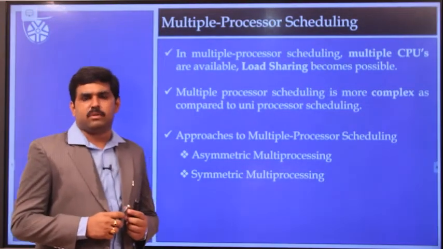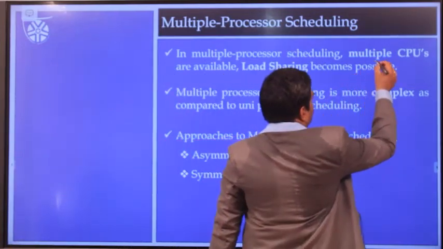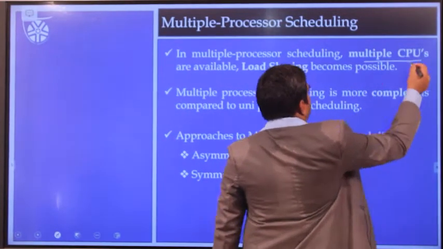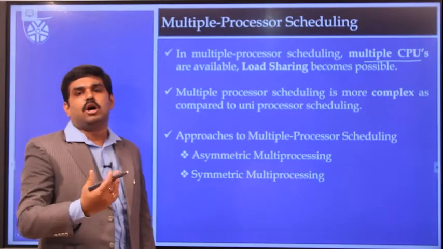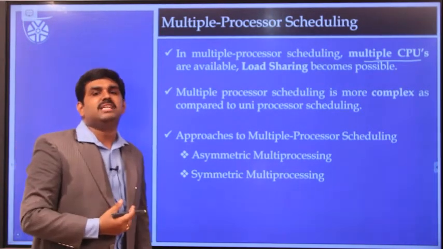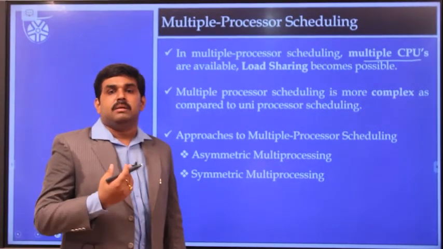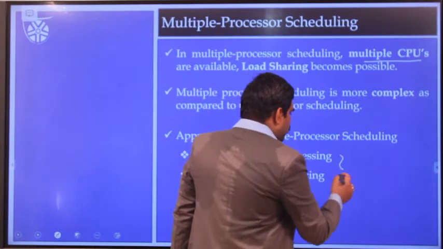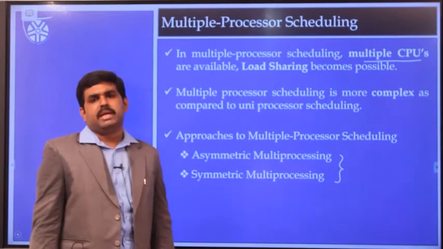First of all, what is multiprocessor scheduling? In the case of multiprocessor scheduling, there are multiple CPUs available. We need to share the load among all these processors. The implementation of multiprocessor scheduling is somewhat more difficult than the implementation of uniprocessor scheduling. Multiprocessor scheduling has been divided into two kinds. One is asymmetric multiprocessing and the other one is symmetric multiprocessing.